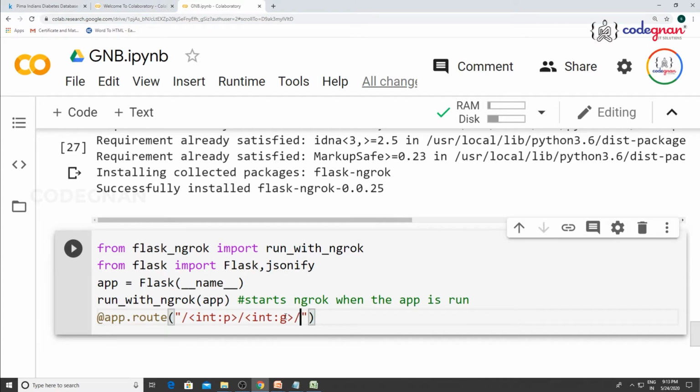And the next one is the bp, blood pressure level, again integer colon bp, brace closed, again slash. And what is the next input feature? You have given pregnancies, glucose, blood pressure, and the next one is skin thickness. So skin thickness is also an integer, right?